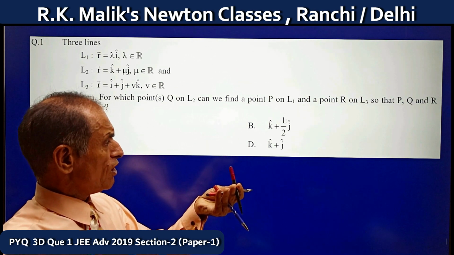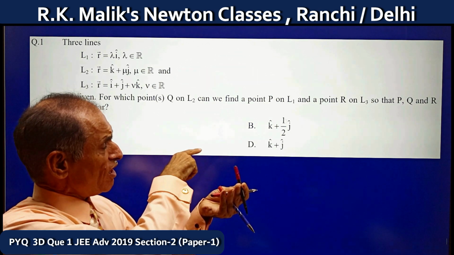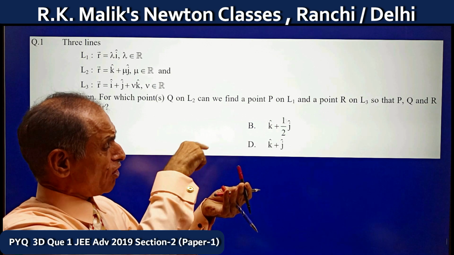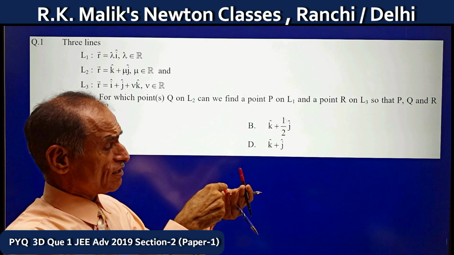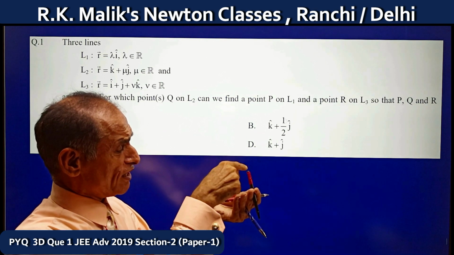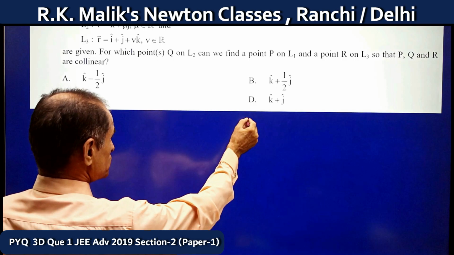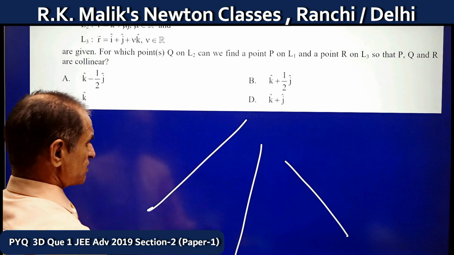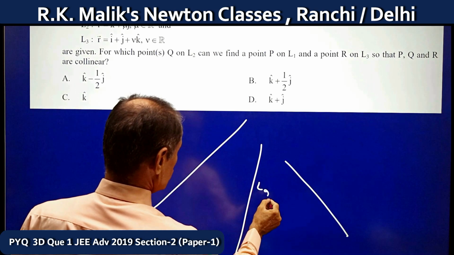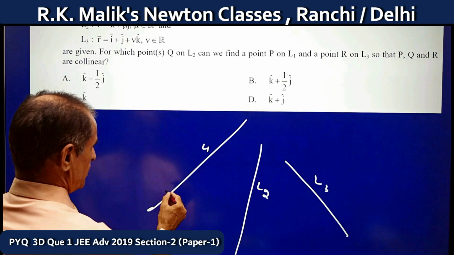And we have to find out of these position vectors which ones are the possible position vectors of the point Q, so that we are able to find a line passing through this point and cutting this line also and this line also. This is the line L2, this is the line L1 and this is the line L3.